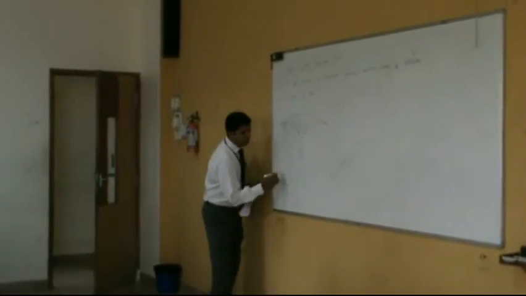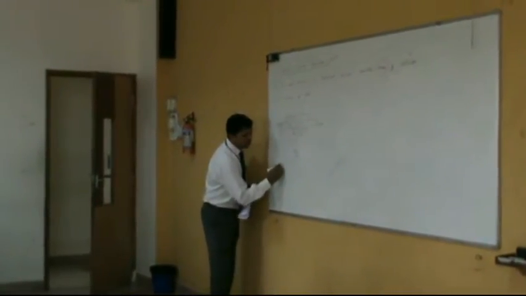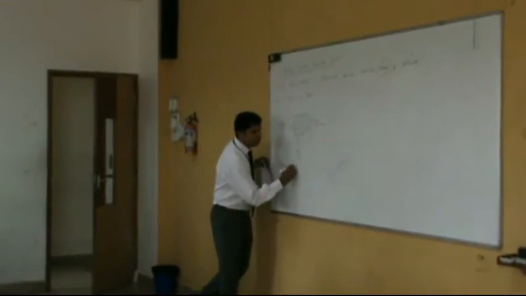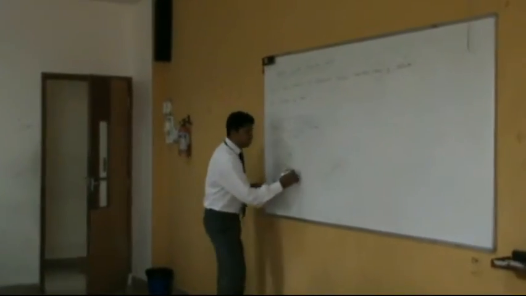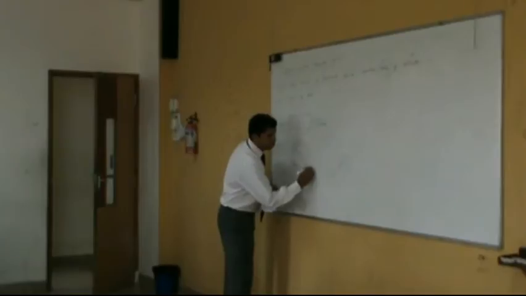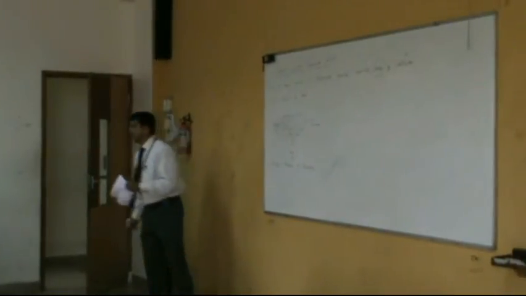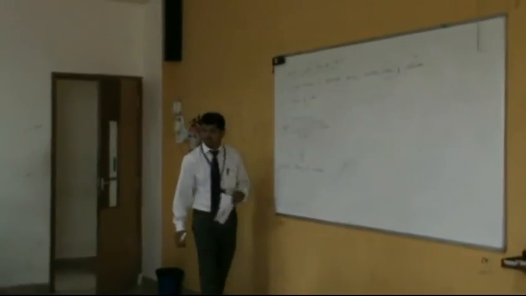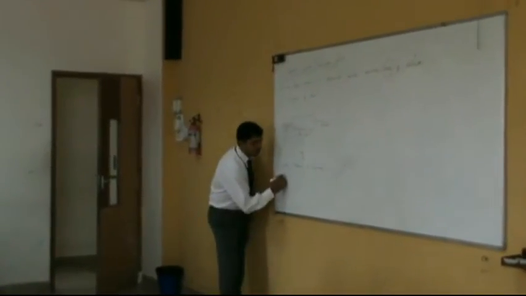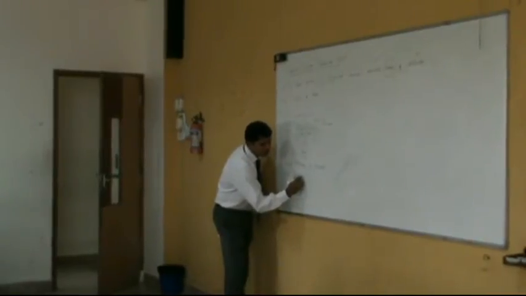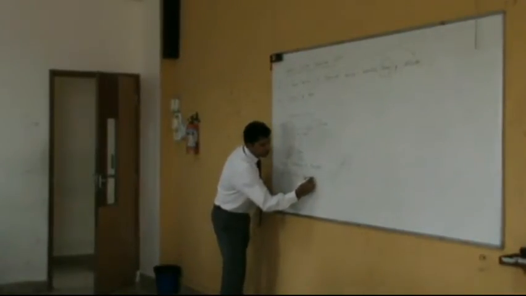If you look at it briefly, the transistor was invented in 1947 by two popular people. Bardeen is one of the persons. Another person is Brattain. Just to give some information, that's all. There is no other significance here. In 1947 it was invented by the Bell Telephone Laboratories of USA.